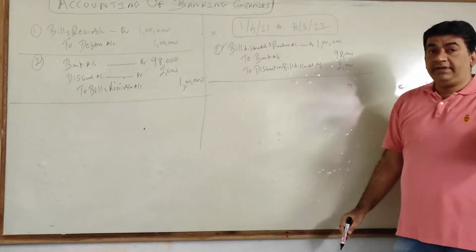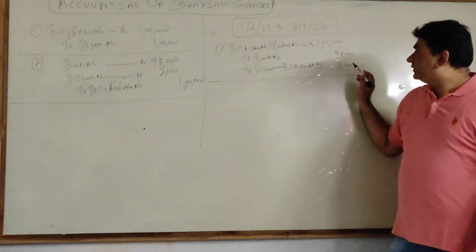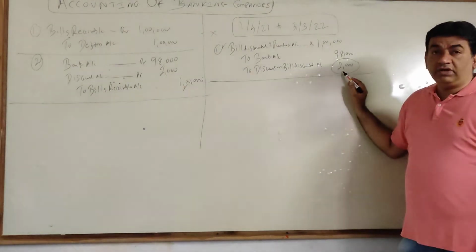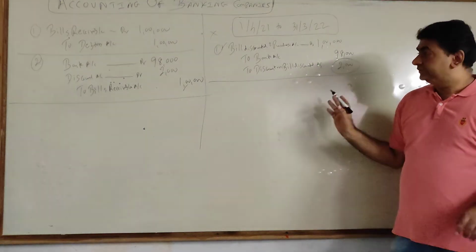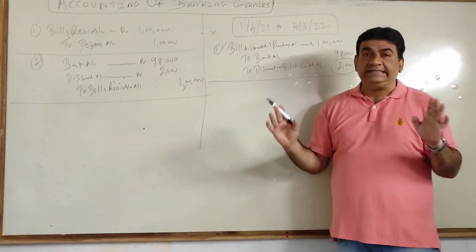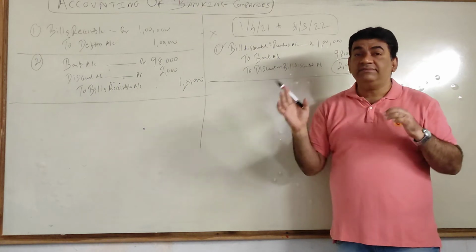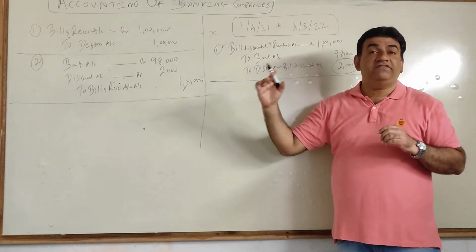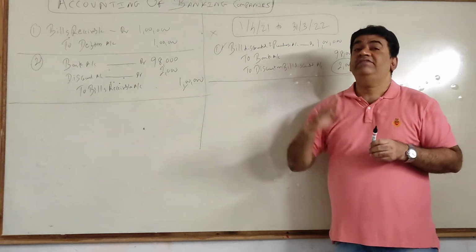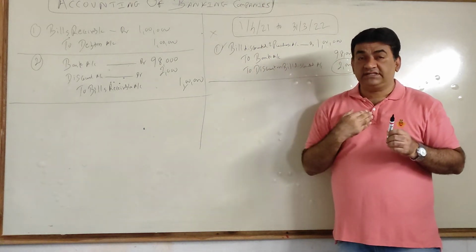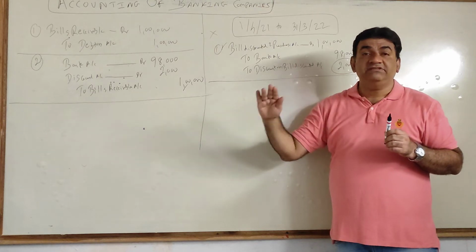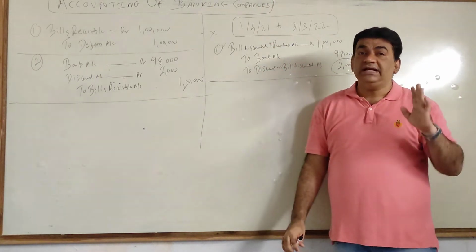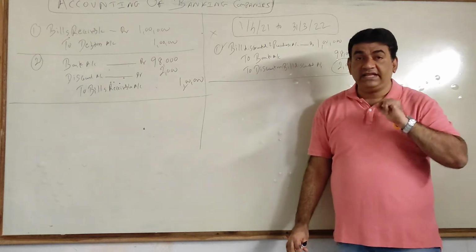Now I am coming to the rebate part. What do you mean by rebate? How much is my discount income? 2000. You all have done in FYJC, there is an item called income received in advance. Prepaid expense, we use the word when we pay in advance. But when we receive any income in advance, we call it income received in advance. When we prepare the balance sheet, normally it goes on the liability side. Now listen very carefully.